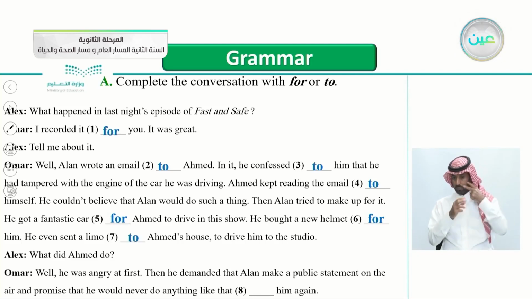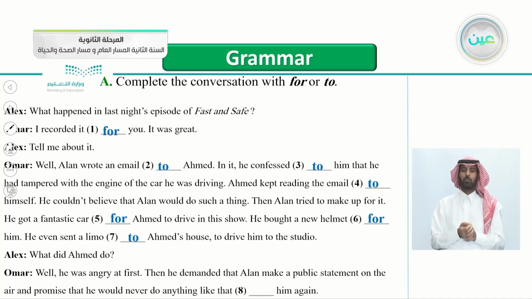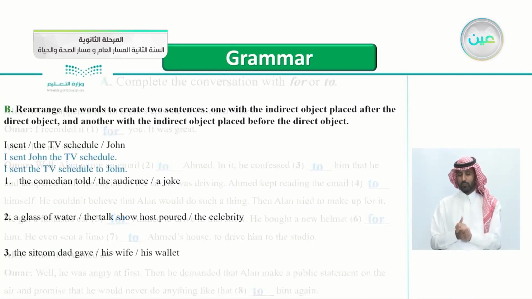Alex said, "What did Ahmed do?" Umar replied, "Well, he was angry at first. Then he demanded that Alan make a public statement on air and promise that he would never do anything like that to him again." Is it for him or to him? Yes, of course, to him, because he is the receiver here. That he promised that he would never do anything like that to him again.